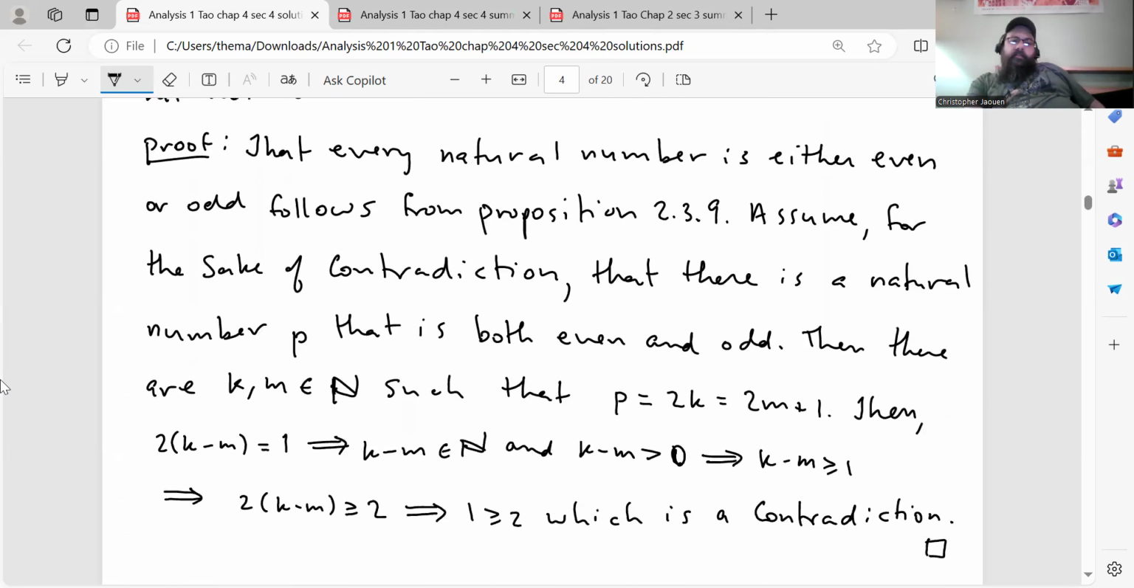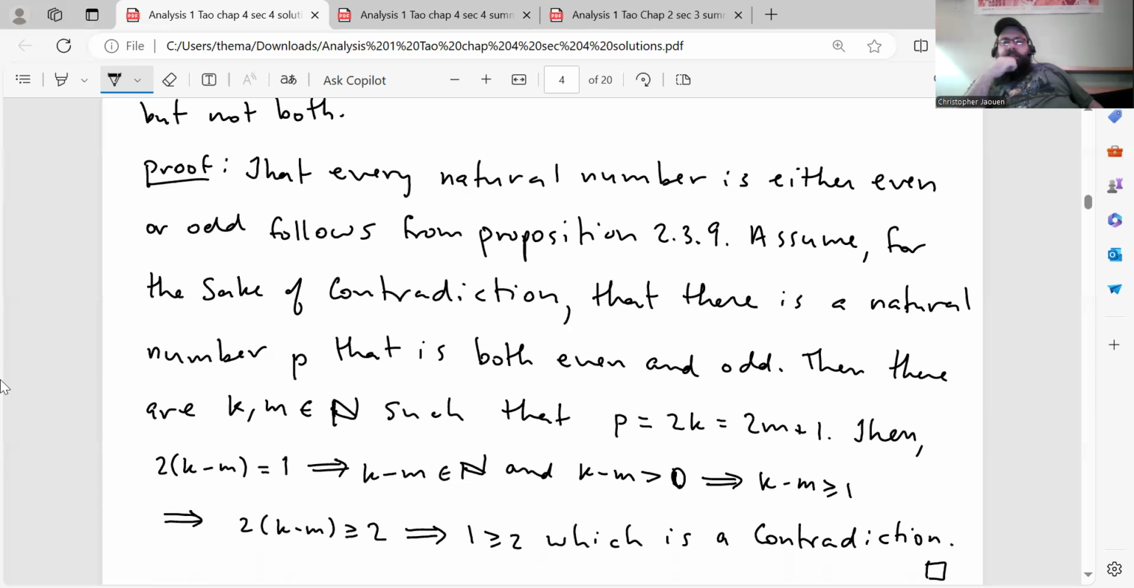Right, so here's my proof. The fact that every natural number is either even or odd follows from proposition 2.3.9, which is the Euclidean division lemma. So we can go from existence now to showing that you can't have both even and odd.